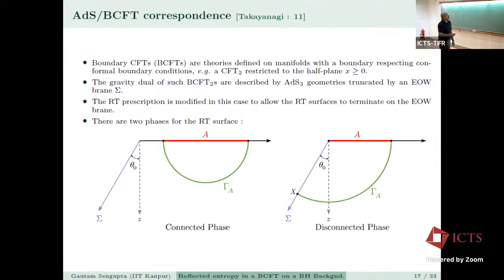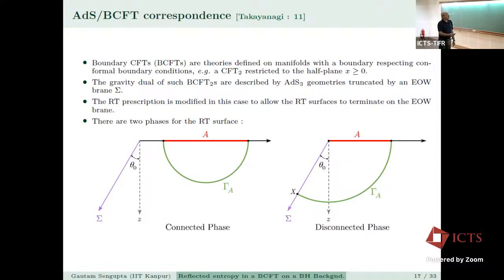So this is the AdS/BCFT correspondence due to Takayanagi, given in 2011. Boundary CFTs are theories defined on manifolds with boundary, a well-known example being a CFT2 restricted to a half plane. Typically we have a boundary which respects conformal boundary conditions. The gravity dual of such BCFT2s is described by AdS3 geometries, and the holographic image of the boundary is an end-of-the-world brane, just like a Karch-Randall brane.